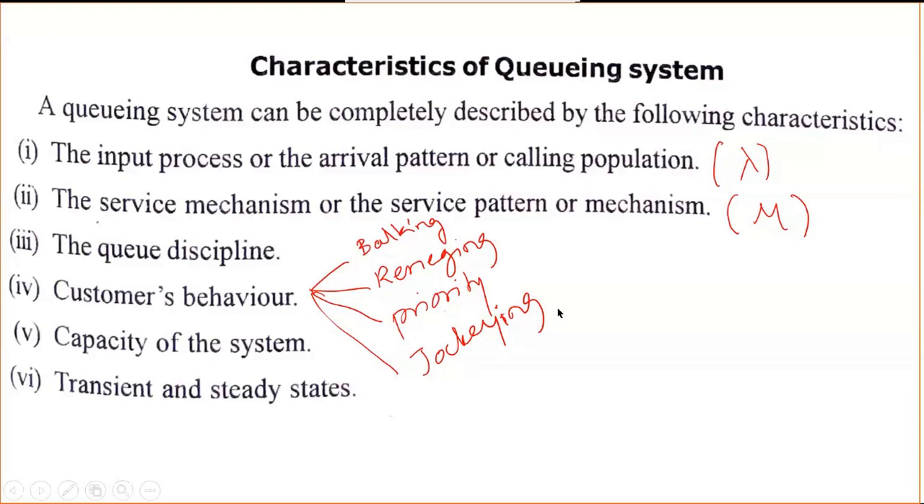Jockeying in the sense, if there are 4 to 5 service centers, one customer is moving from one service center to the other. Usually it happens. Whenever you go to a railway station, if there are 4 service centers and one queue is moving fast, the common thing is we move from one queue to another queue. For such customers, we call it jockeying. This is about customer behavior.